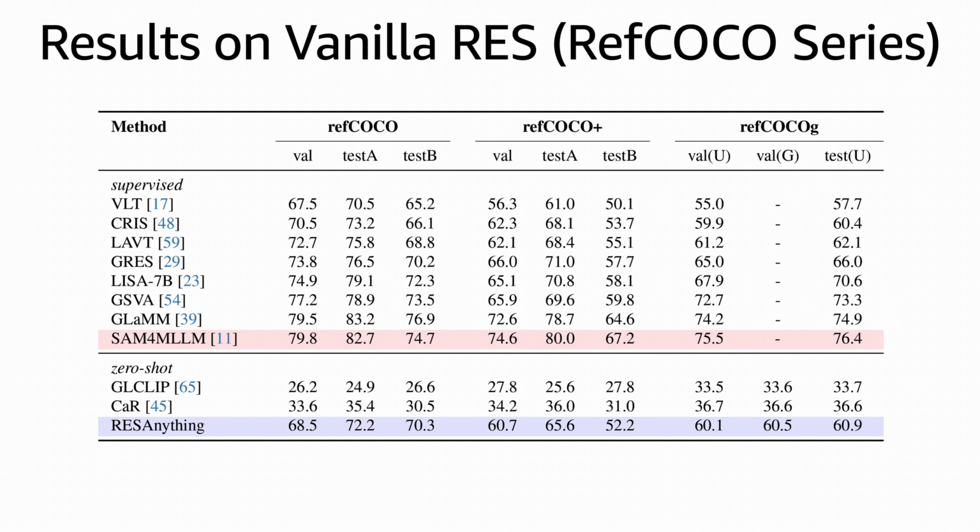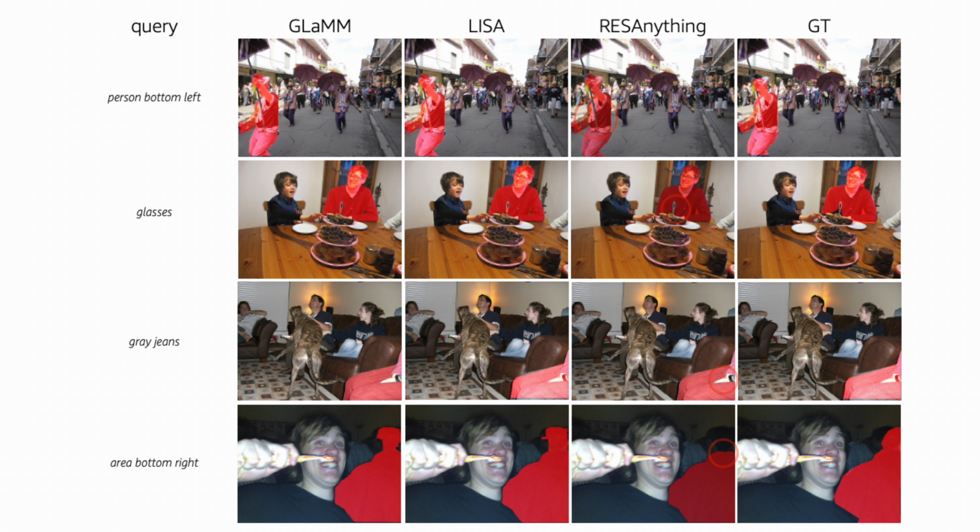We evaluate our method RESAnything on vanilla referring segmentation benchmarks. As shown in this table, our method significantly outperforms the existing zero-shot approaches, achieving comparable results with early supervised methods like VLT. From randomly selected qualitative results, RESAnything generates fine-grained segmentation masks of the input query.